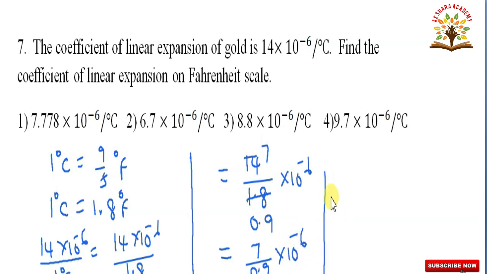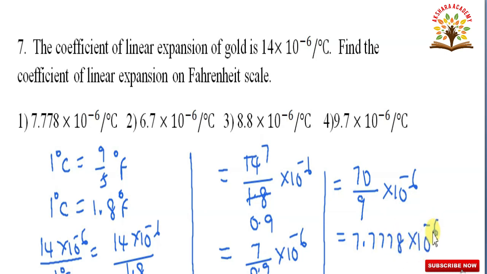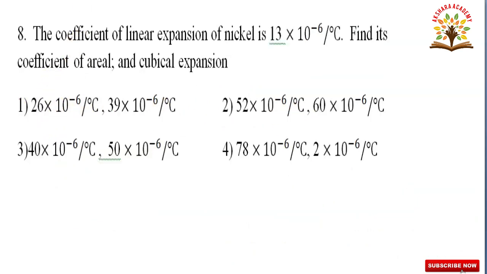This is, we are getting 70 by 9 into 10 to the power of minus 6, approximately 7.778 into 10 to the power of minus 6 degree Fahrenheit inverse. This is the alpha value on Fahrenheit scale. So, among this which is correct? First one is correct option.